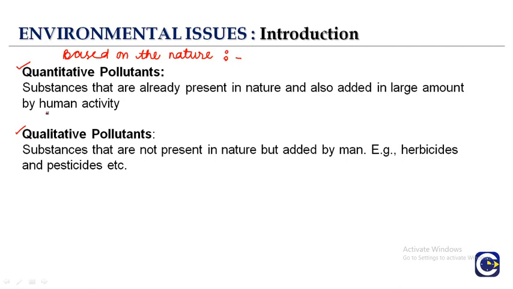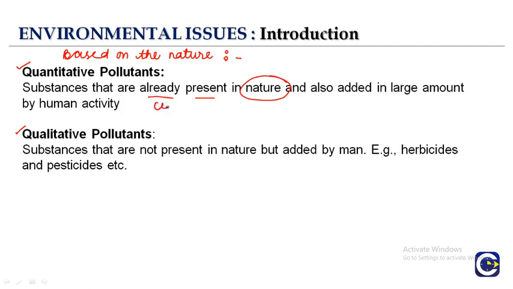When we're talking about the quantitative, quantity is the amount, right? Substances that are already present in nature and we are also adding to it. That means human activity is adding more of that substance to nature in large amounts. That means the quantity is more. That becomes the quantitative pollutant.